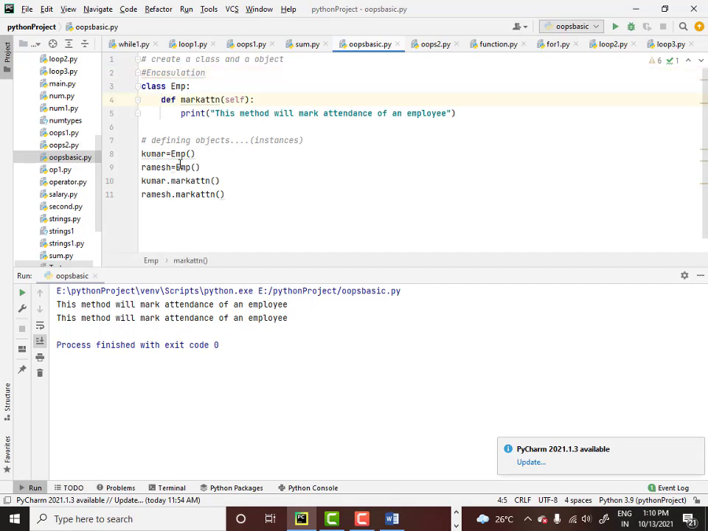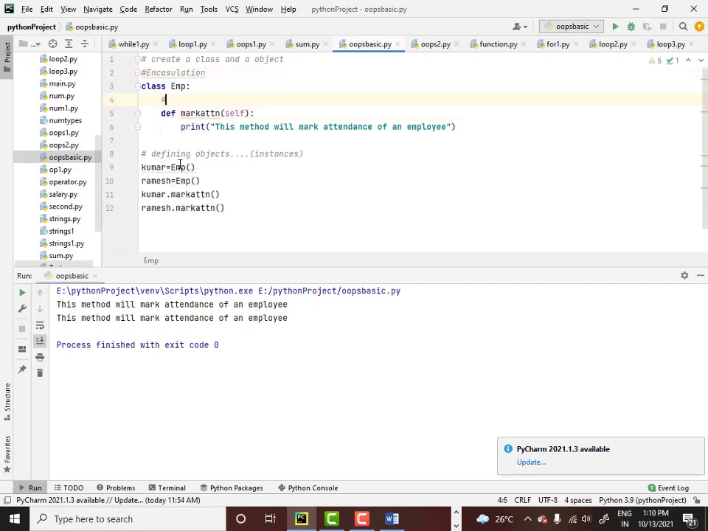So this mark attendance is basically a concept of reusability, because you are calling this mark attendance multiple times. This is a simple program which tells you how to create a class and object in Python.